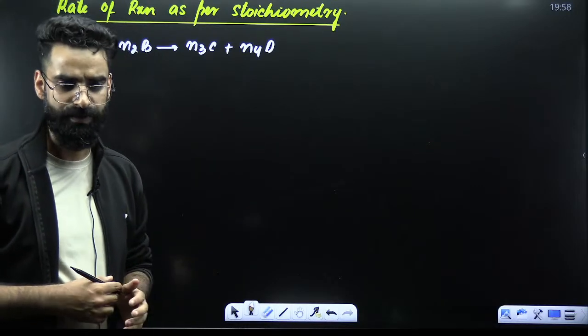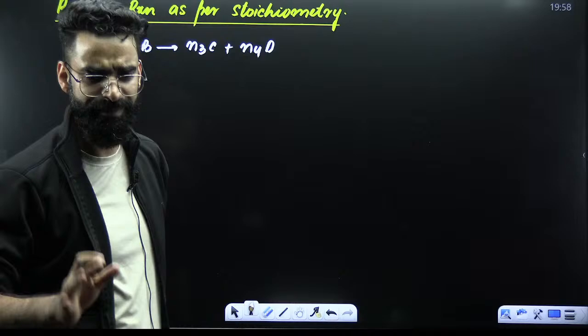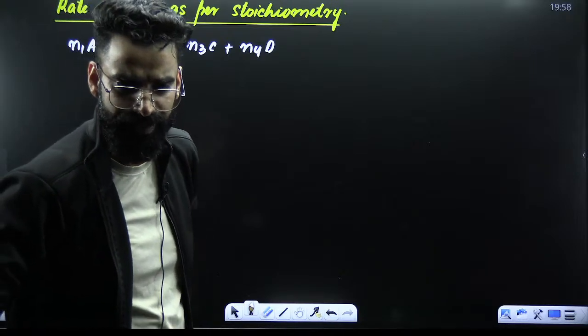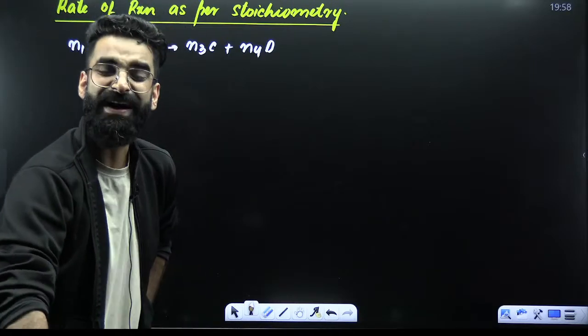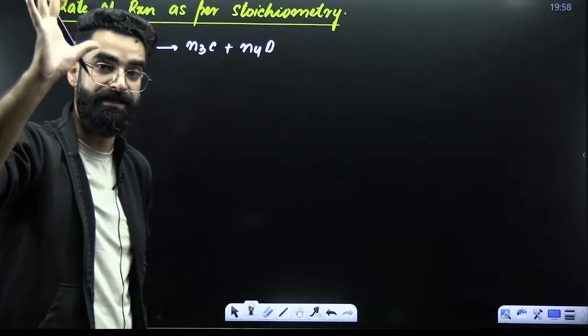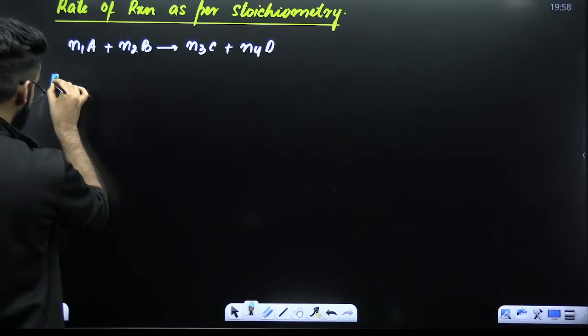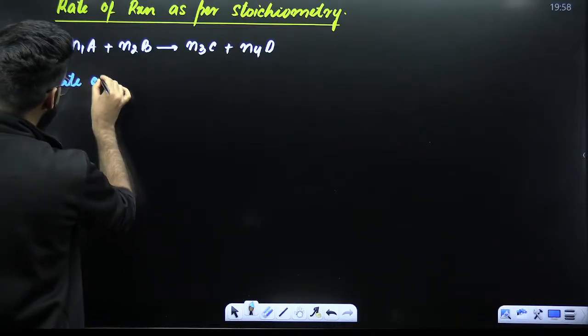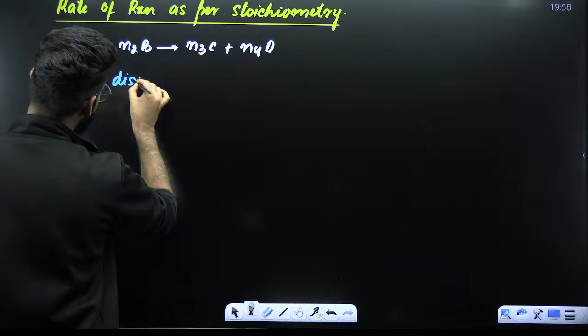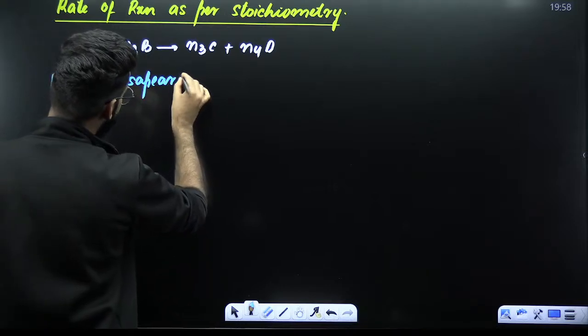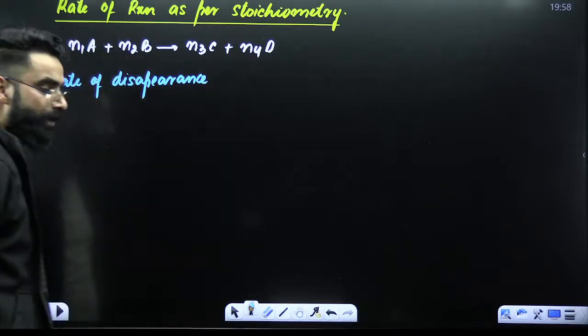So my dear students, tell me just one thing. If I use the term rate of disappearance, is this term going to be for reactant or product?